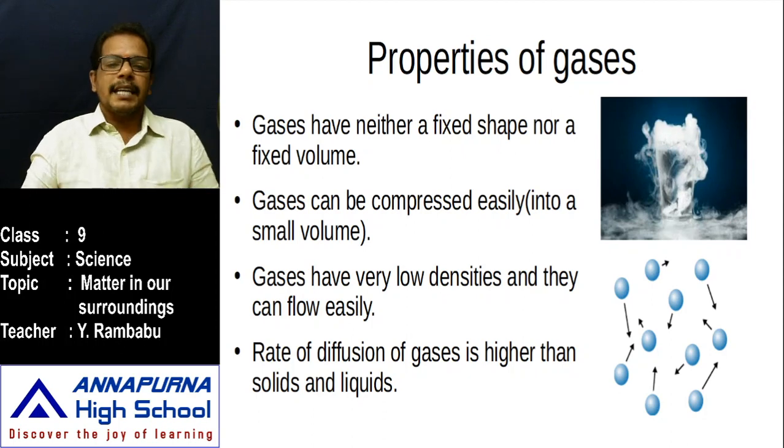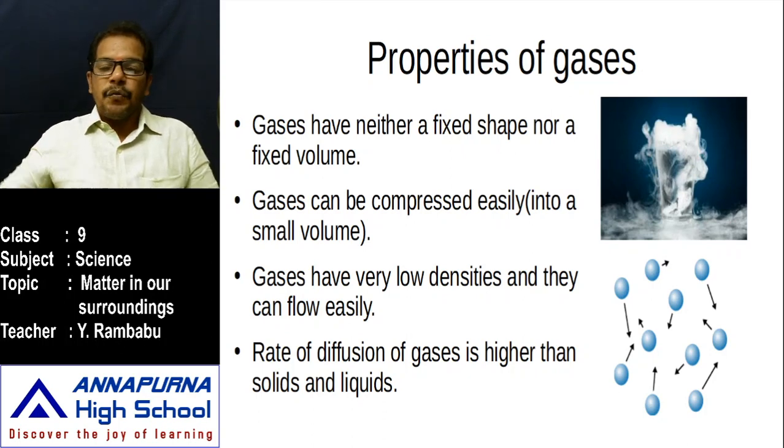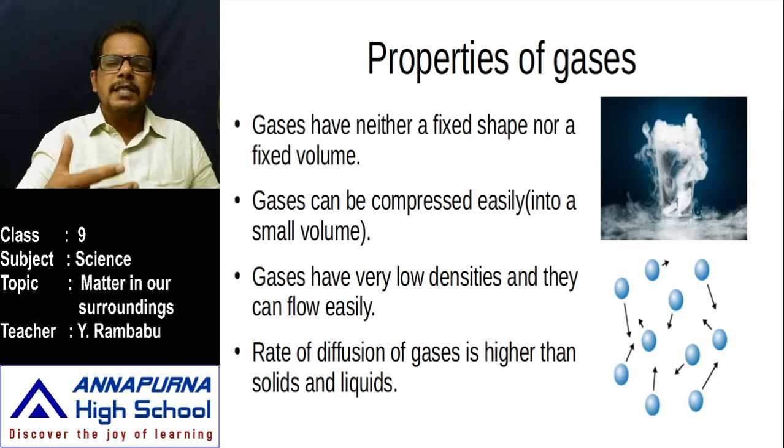An enclosed container. Why? Because a gas has no free surface like liquids. That's why an enclosed container is needed. Are all the balloons enclosed or not? Yes, the mouth is tightly packed. And with one cylinder, how many balloons can he fill? Hundreds of balloons.